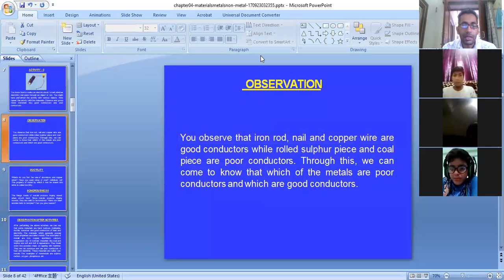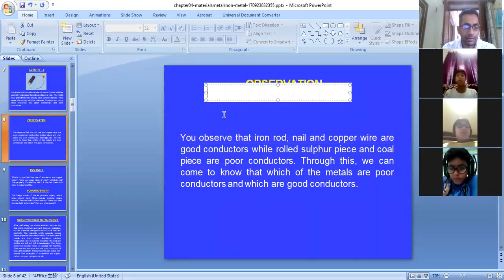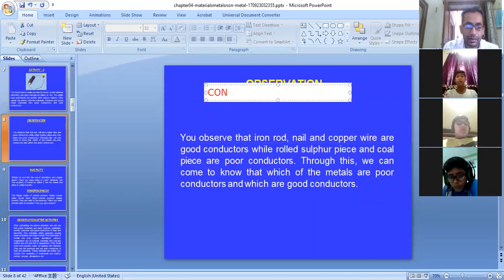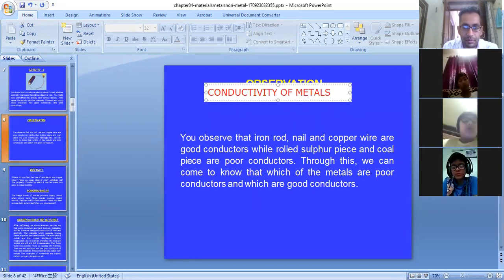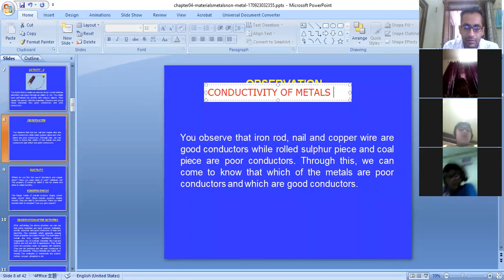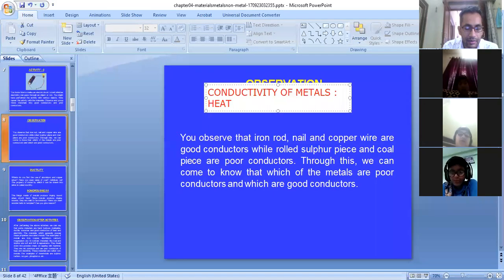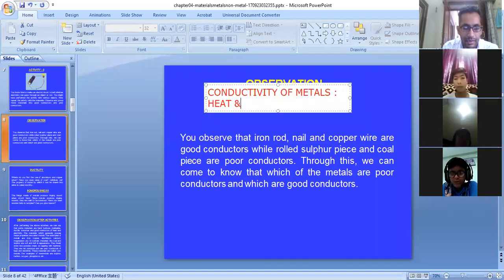I hope this property is clear to you, and this property is called conductivity of metals: heat and electricity.